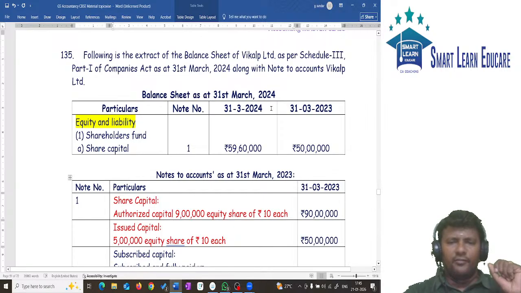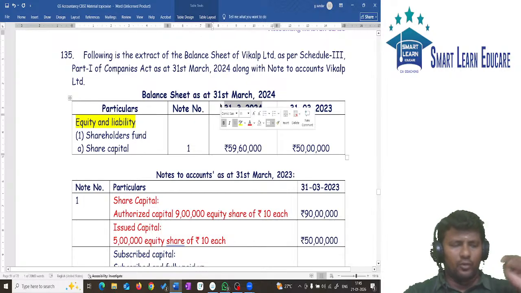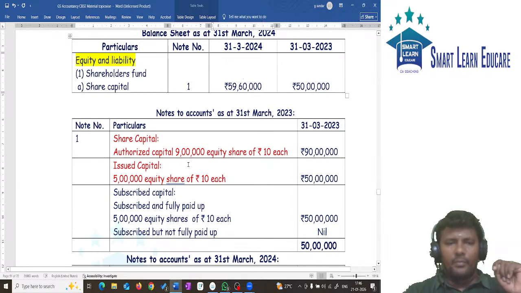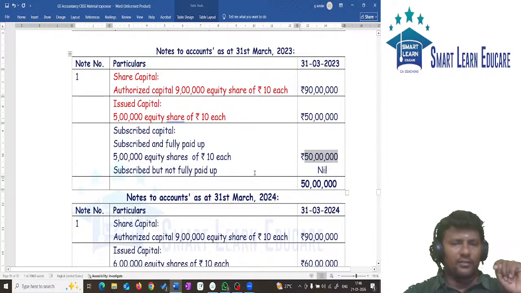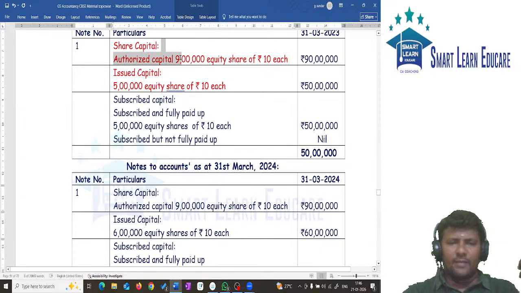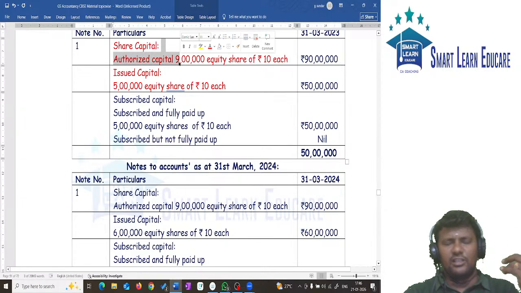Okay, now they have given for 2 years. First year it is 31st March 2024 current year, also 31st March 2023 previous year. Authorized capital is given as 90 lakh and issued capital is given as 50 lakh. Subscribed capital is also given as 50 lakh. This is for previous year. Also 31st March 2024 is given. 24 oda information: authorized capital same, no change in authorized capital. Authorized capital will not change unless it is changed in MOA.